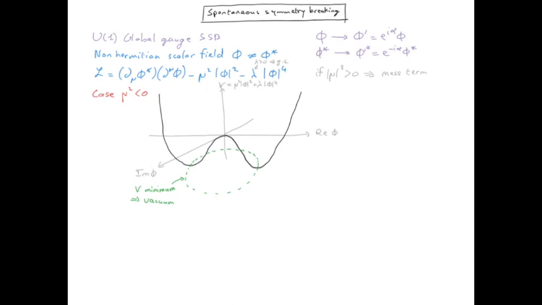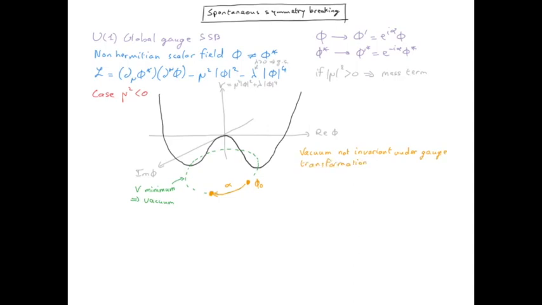So if we choose one vacuum in this minimum, and we apply the gauge transformation to this vacuum, we see that we end up in a different state, but still in a vacuum. So the vacuum itself is not invariant under gauge transformation.